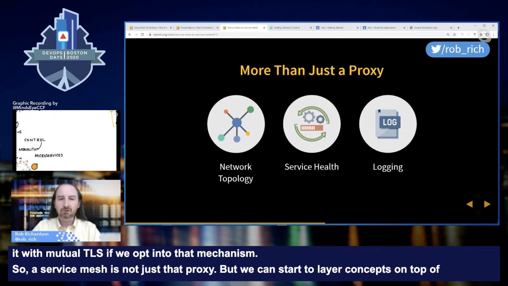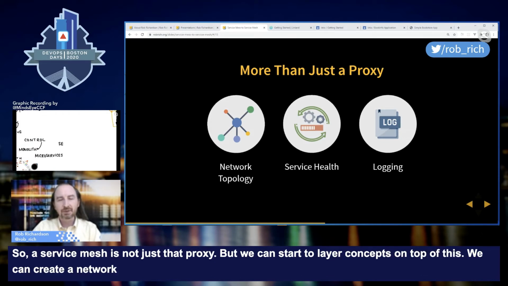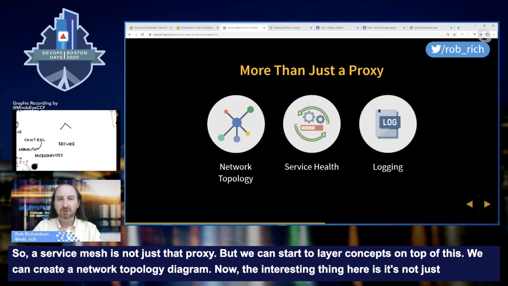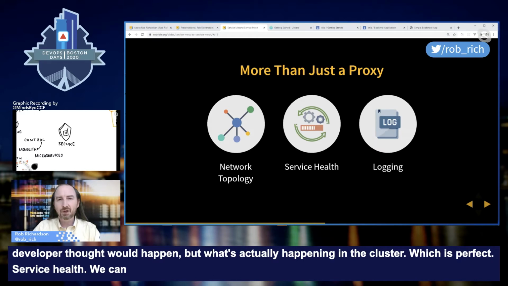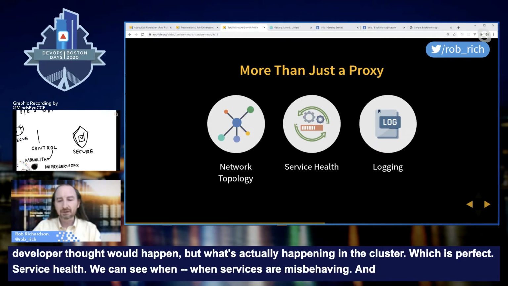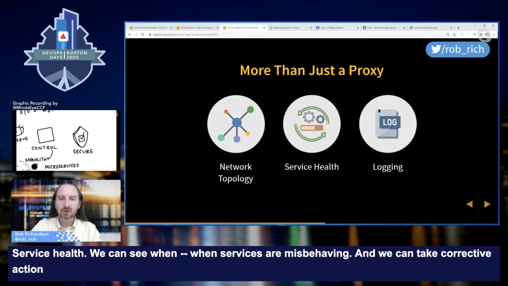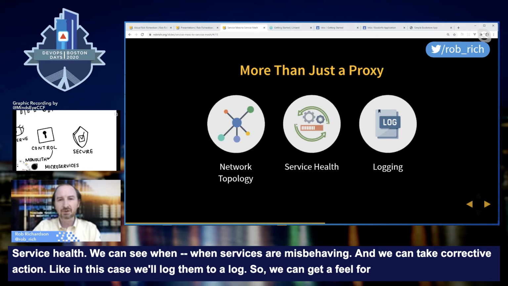We can create a network topology diagram. Now, the interesting thing here is it's not just what the developer thought would happen, but what's actually happening in the cluster, which is perfect. Service health. We can see when services are misbehaving, and we can take corrective action. Like in this case, we'll log them to a log, so we can get a feel for how our services typically behave.